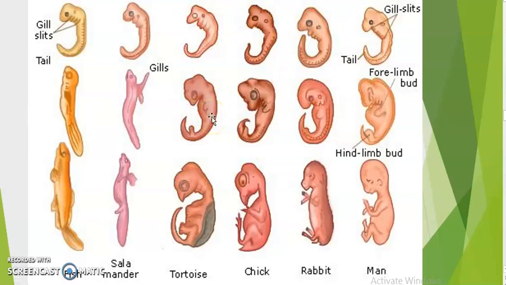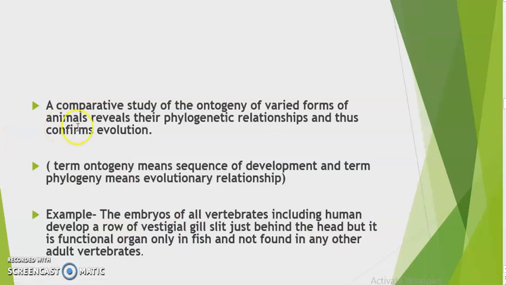So what do we conclude from this? Let us see. A comparative study of ontogeny. I told you that ontogeny means sequence of development, that is embryology, the study of embryology of varied forms of animals, reveals their phylogeny. Phylogeny means evolutionary relationship, and thus confirms evolution. It means that if we talk about the vertebrates, early development of their embryos shows similarity, which means they must have some common ancestry.